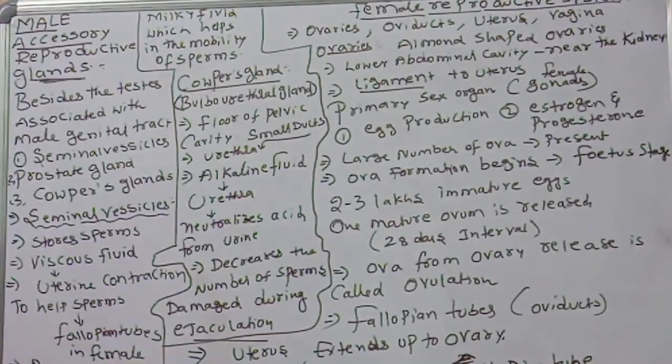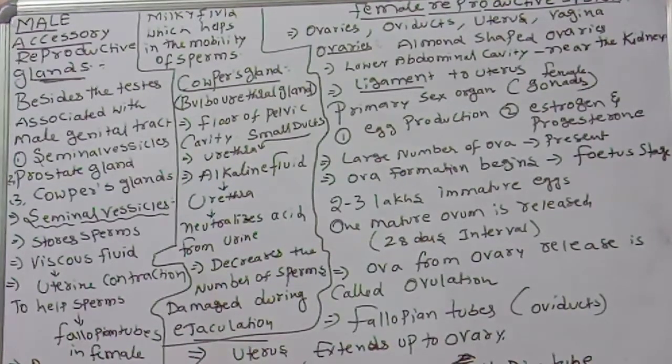So many sperms, millions of sperms, will be formed. But how many can reach the egg? You know very well. One. What about the remaining millions of sperms? They will die. But before reaching the egg, these many millions of sperms are required. Who will maintain that count? These secretions, the bulbourethral gland or Cowper's gland secretions.